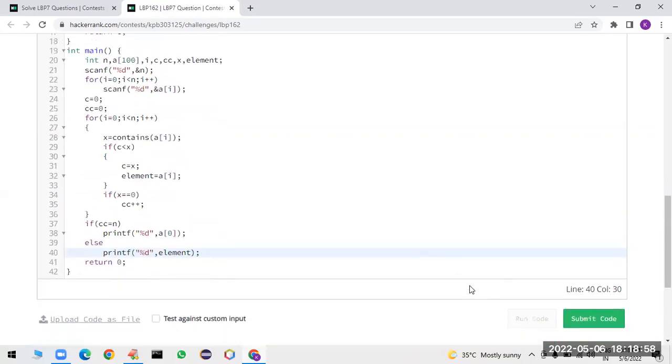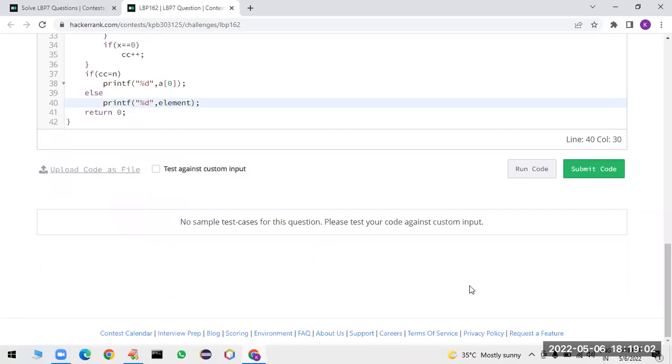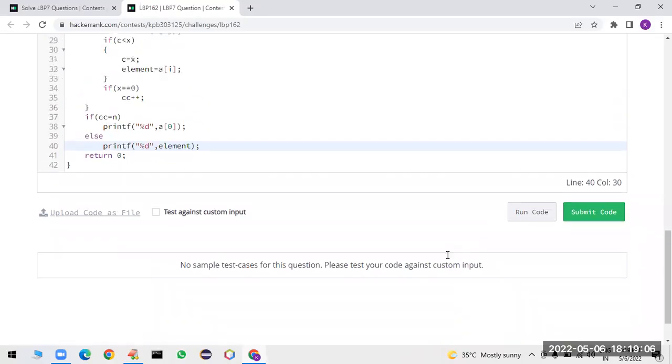Is it going to work or not? Oh, no sample test cases.